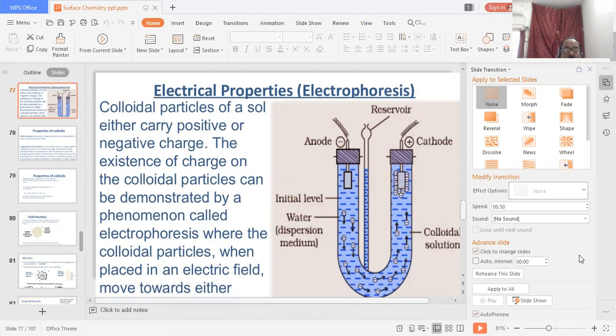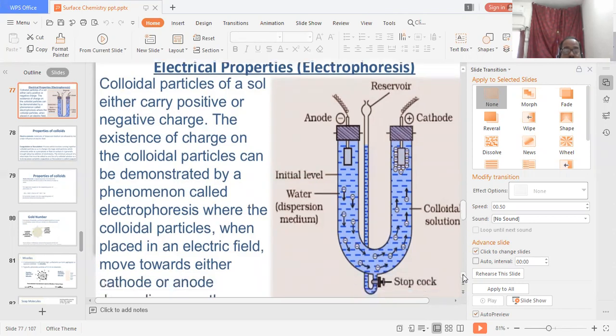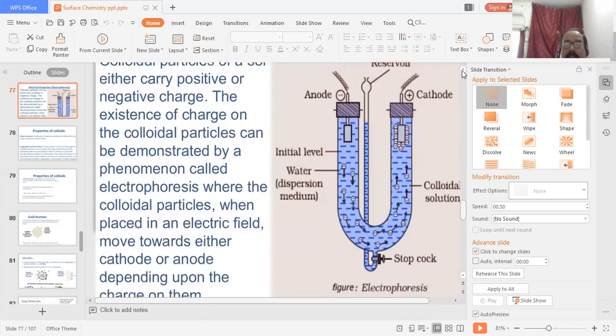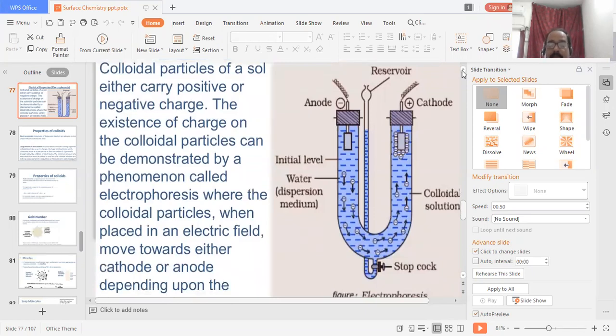The extent of charge on the colloidal particles can be demonstrated by a phenomenon called electrophoresis, where the colloidal particles, when placed in an electric field, move towards either the cathode or the anode, depending upon the charge on them. So this is the structure of the electrophoresis process.